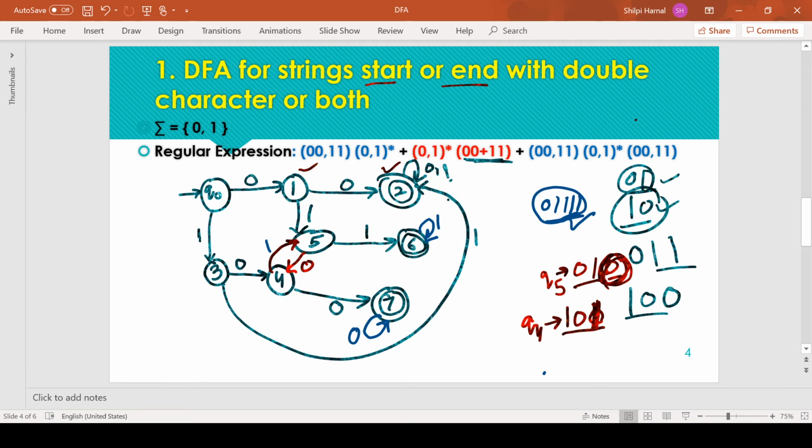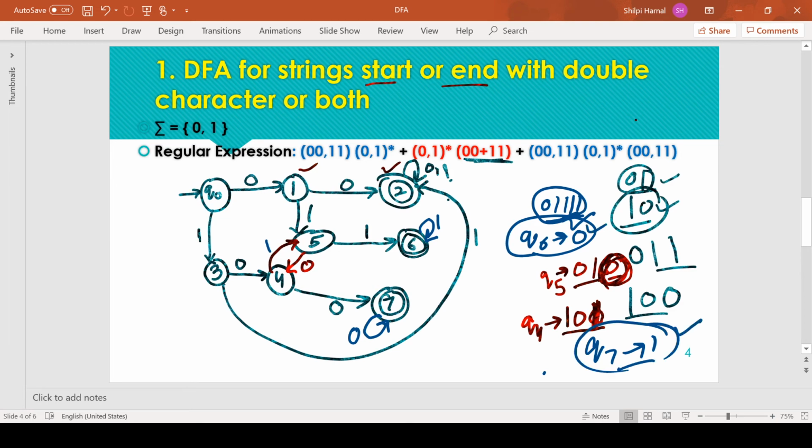Now we just need to define two more transitions, that is the transition of 0 from Q6 and the transition of 1 from Q7. So just two transitions are remaining.